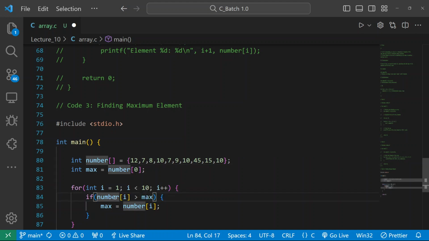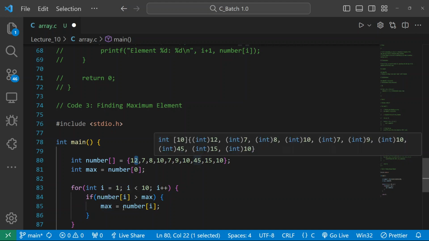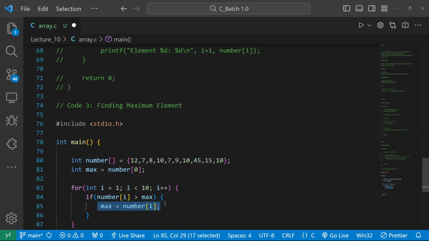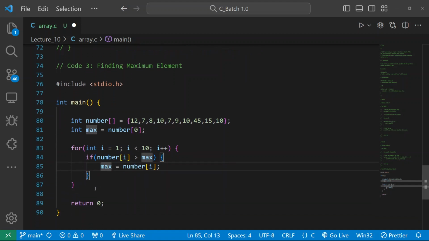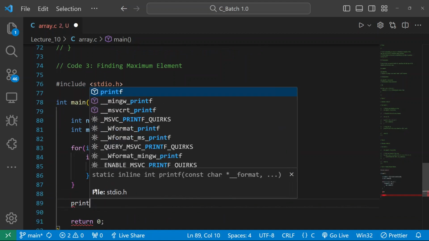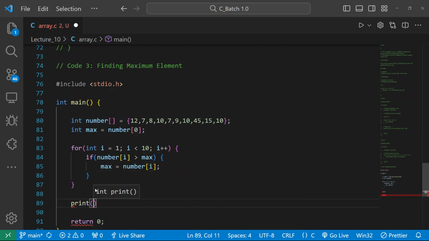Consider 45 as the greater number, and my max is declared as 12. So it will make my max 45. I'll be changing my max. So this is the condition for changing your max. It means it will check every element, each and every element, and according to that, my max will change. So finally, at the end, I will get my maximum element.